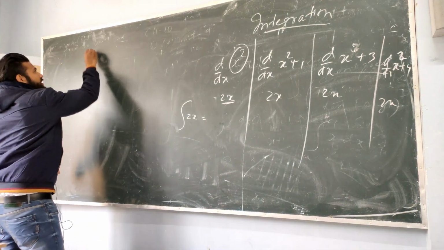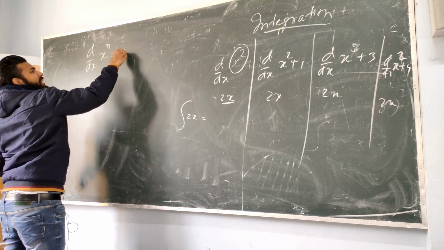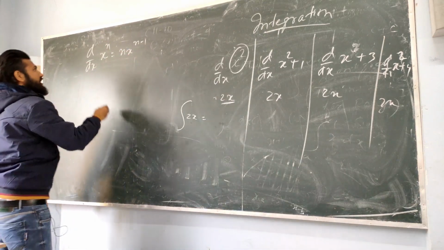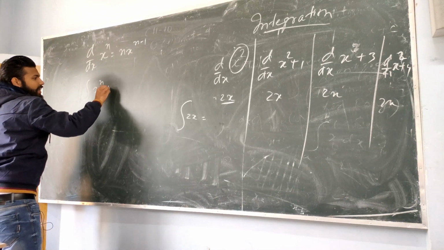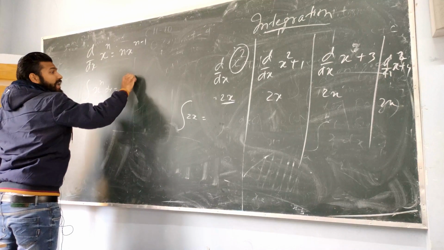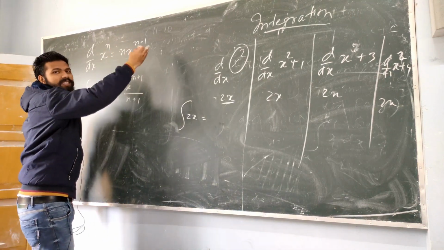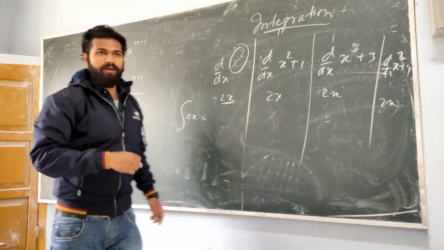Because what does the formula say? d/dx of x^n equals n x^(n-1). But integration is the reverse. The integration of x^n dx equals x^(n+1)/(n+1). In differentiation we subtract, but in integration we add. Clear?